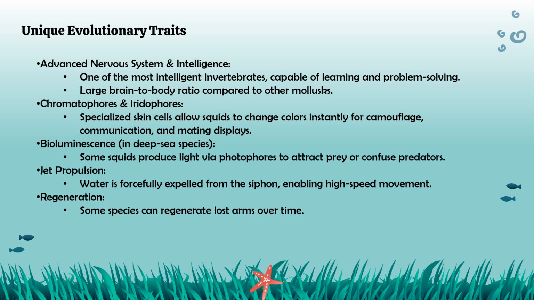communication, and mating display. Some deep-sea species have bioluminescence, which allows the squids to produce light via photophores to attract prey or confuse predators. They also have jet propulsion, in which water is forcefully expelled from the siphon, enabling high-speed movement. Some squids are also capable of regeneration. Some species can regenerate lost arms over time.